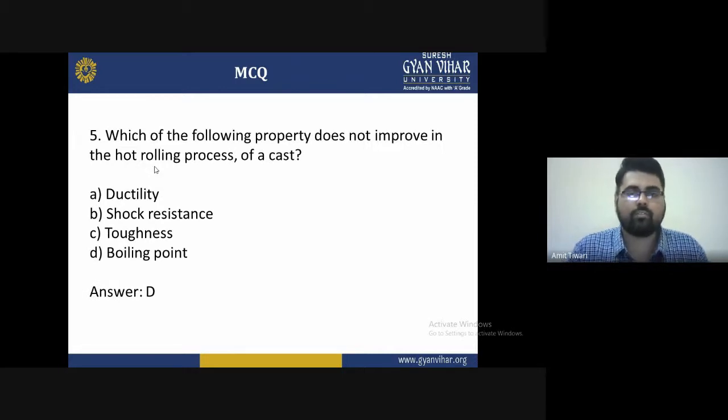Fifth, which of the following properties does not improve in the hot rolling process of cast? A is ductility, B shock resistance, C toughness, and D boiling point. The correct answer is D, the boiling point. We improve the ductility, the shock resistance, and the toughness, but we do not improve the boiling point with the help of the hot rolling processes. So option D is the answer.